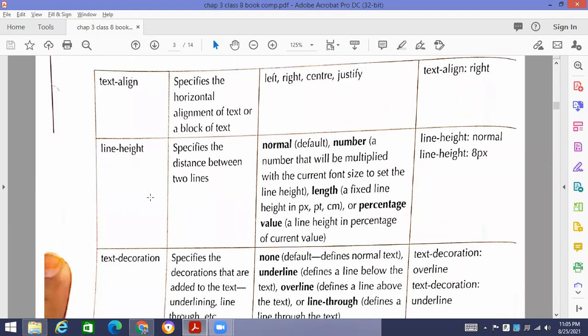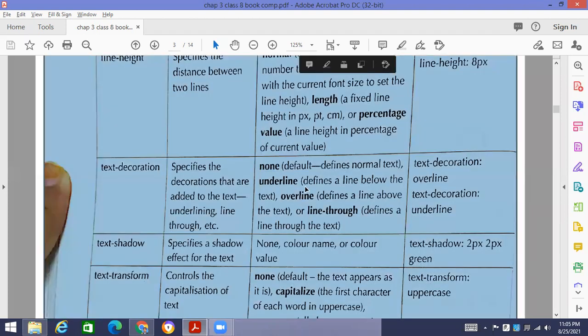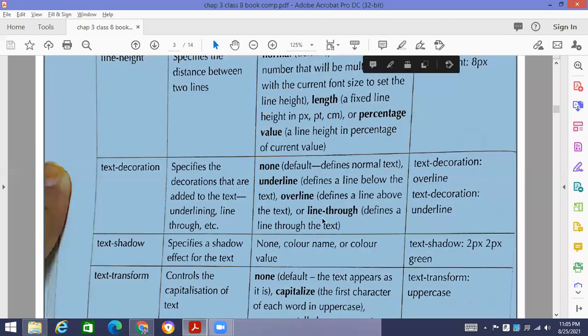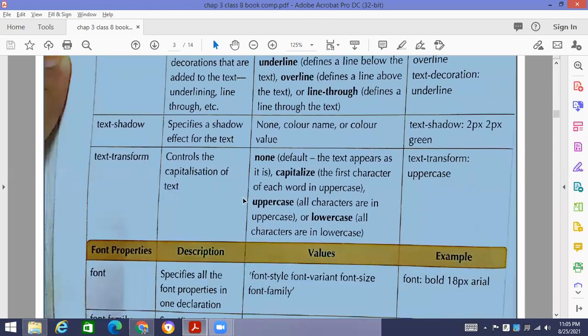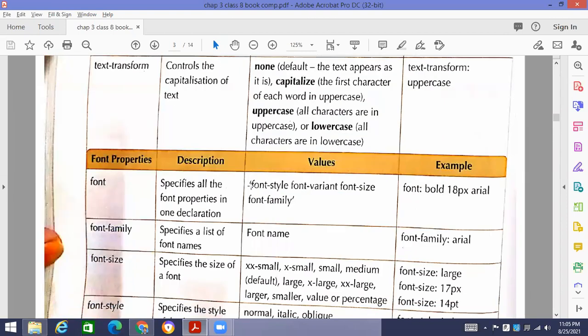Okay. Similarly, text decoration is there. Specify the decoration that is added to the text, for example, if you want to apply underline. Okay, default none means there won't be any decoration. But if we say text decoration is underlined, so text will be underlined. If you will apply overline, so text will be overlined. How we are going to apply this? We are going to see the small code over here that is going to explain all these options.